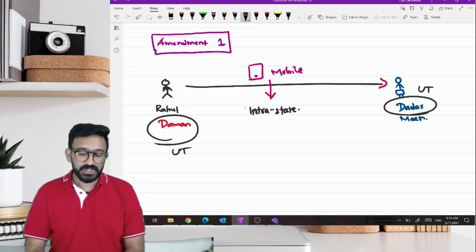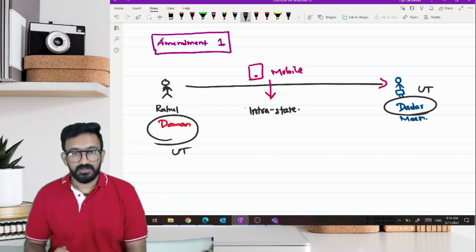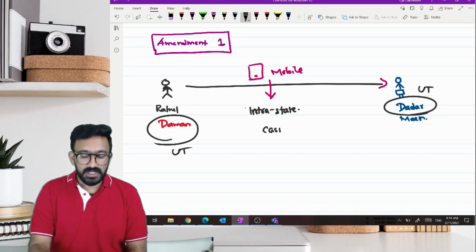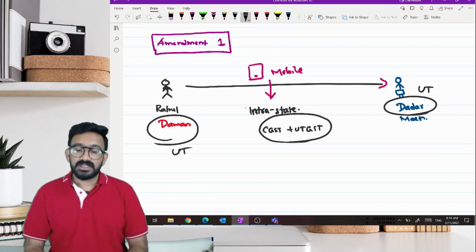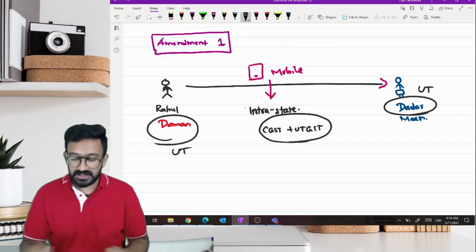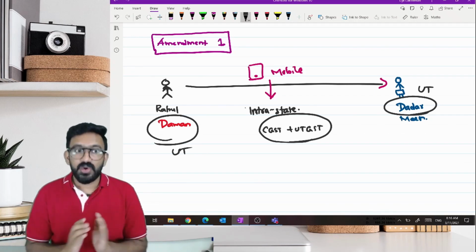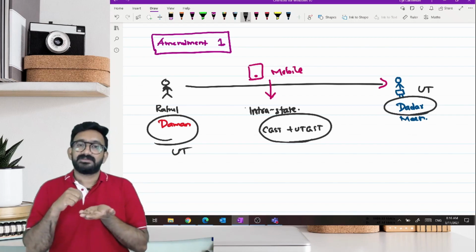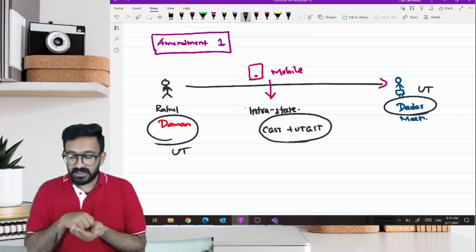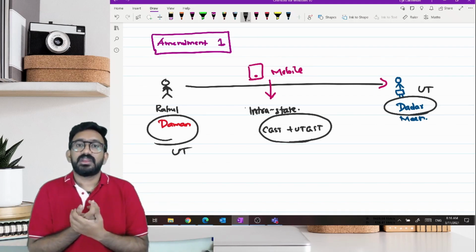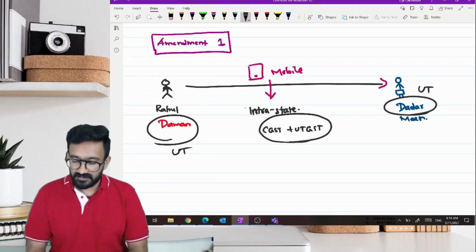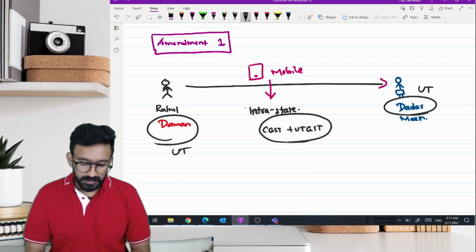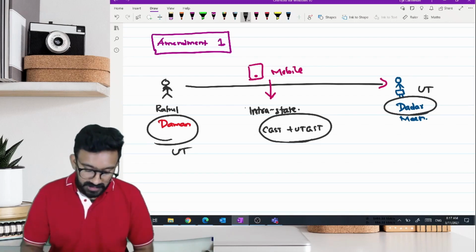Are you understanding the implication? Now, what taxes would come? CGST plus UTGST, no doubt. But earlier, it would have been IGST, because these were two separate union territories. Now this is one union territory. So it is almost like somebody supplying from Lakshadweep to Lakshadweep, because this is within one union territory. Since they merged these two, it will become just one union territory of Daman, Diu and Dadar Nagar Haveli. Are you guys understanding this? Can I have a yes? Okay, perfect.